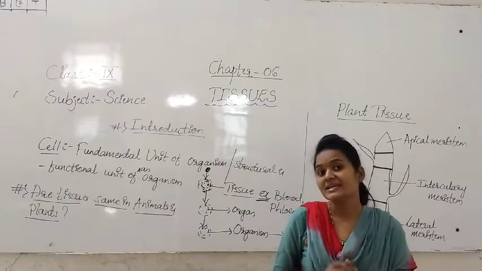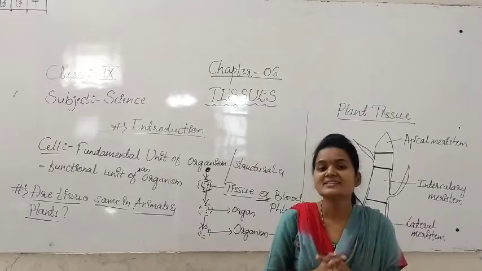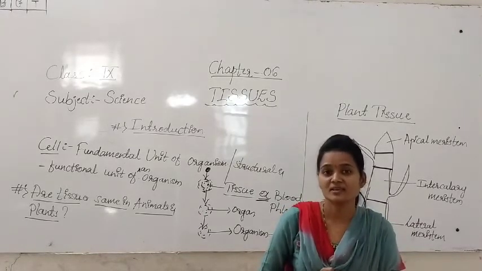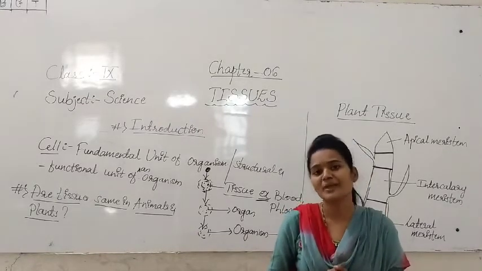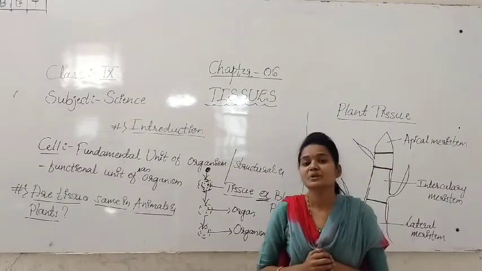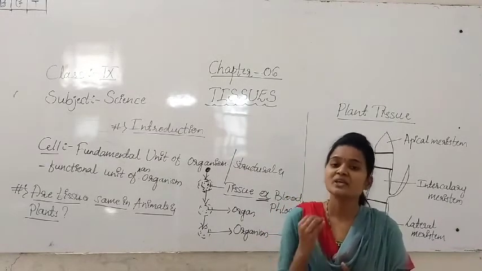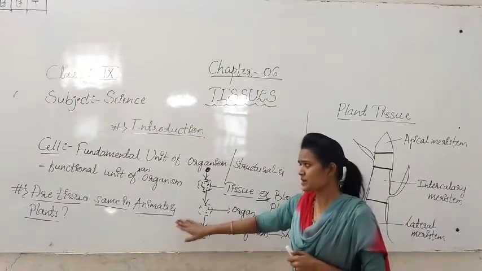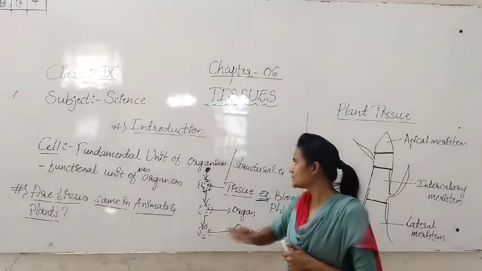So the plant is not moving at all. But in case of the animals, we are seeing that animals are moving from one place to another place in search of food and shelter. So students, this is about whether the tissues are the same in plants and animals.